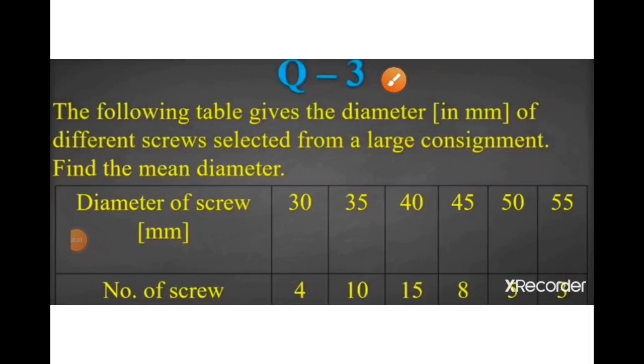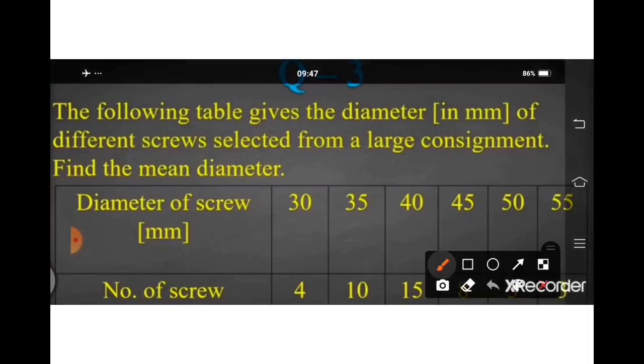Sum number 3. The following table gives the diameter in millimeter of different screws, like 30 mm diameter, 35 mm diameter, 40 mm diameter, 45 diameter, 50 diameter and 55 mm diameter, selected from a large consignment.